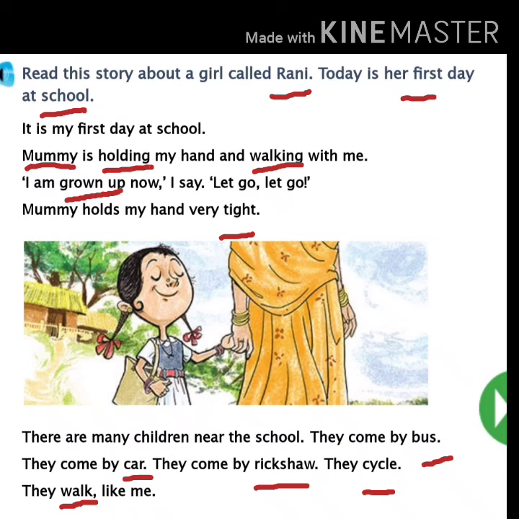Underline the next word, C-Y-C-L-E, cycle. Repeat, children.